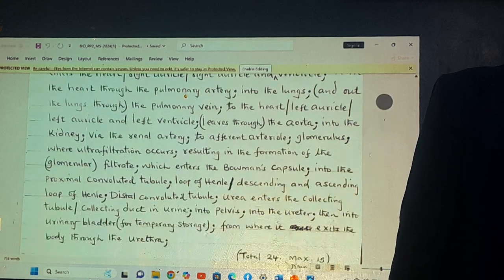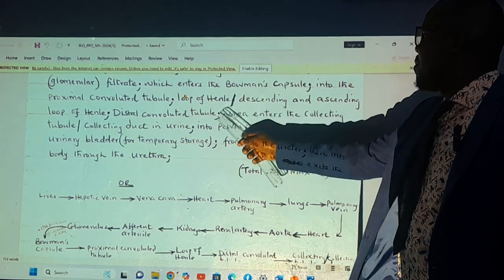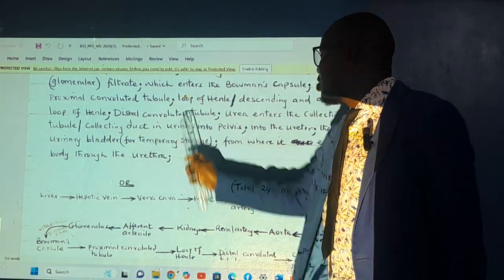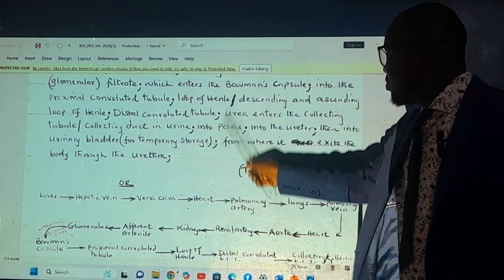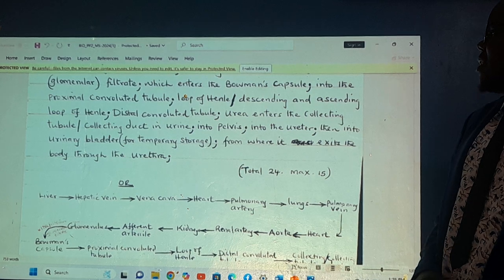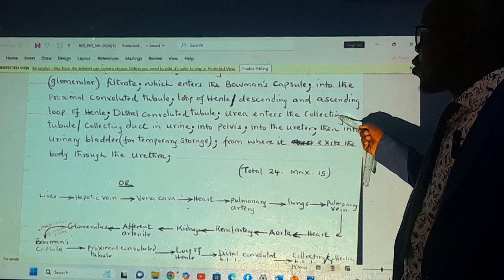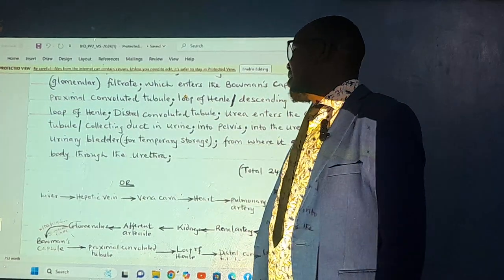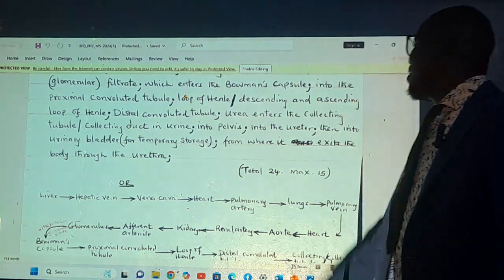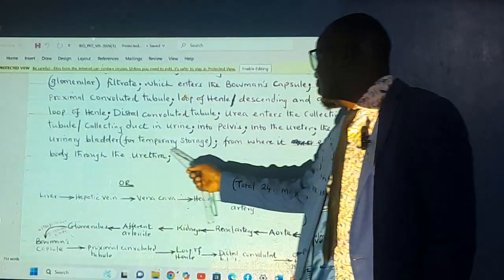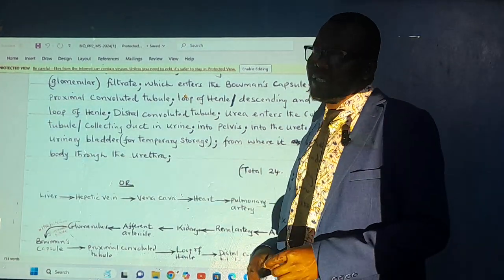It flows and enters the collecting tubule, that is the collecting duct, as urine, then into the pelvis, that is the innermost part of the kidney, into the ureter, then into the urinary bladder for temporary storage, from where it exits the body through the urethra as urine.